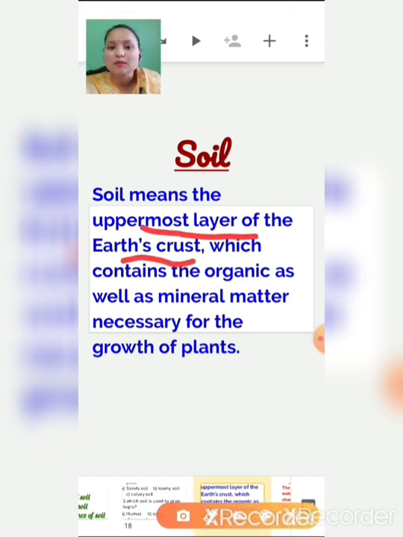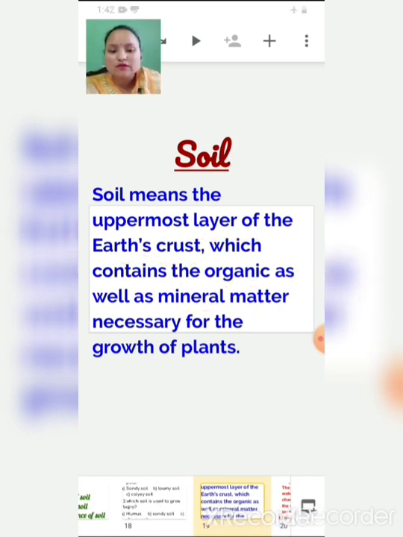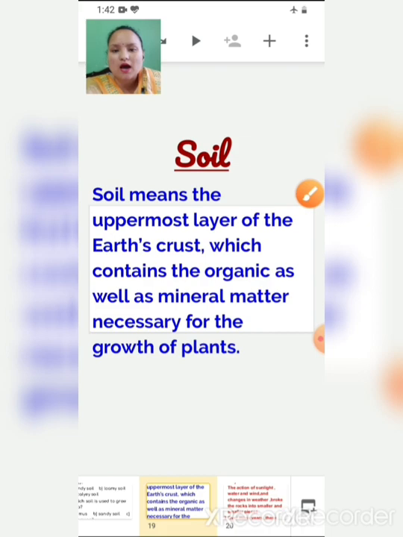It is in the earth's crust, which is visible, everybody can see, and which contains organic as well as mineral matter necessary for the growth of plants. With the help of soil you can grow plants, right? So soil is very important for growing plants. Soil contains organic as well as mineral matter, which is very important for growing plants.